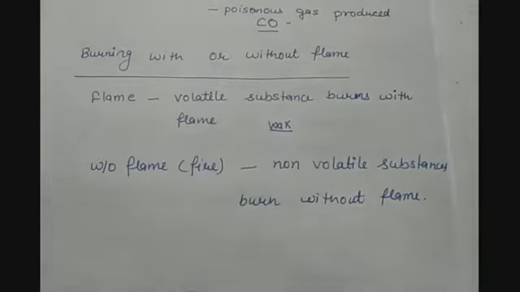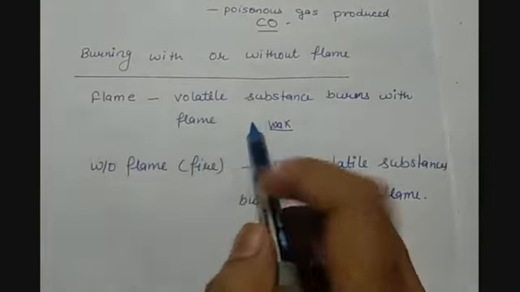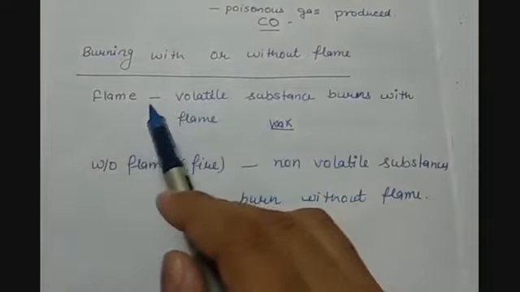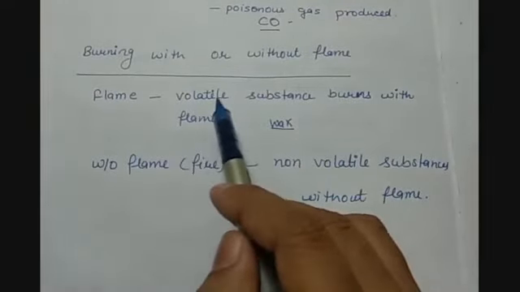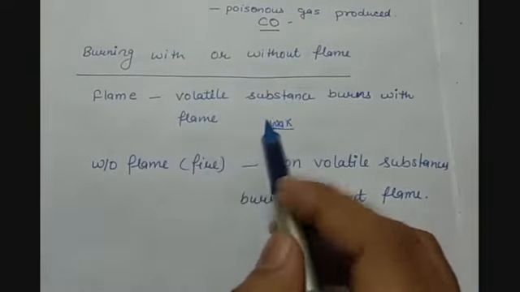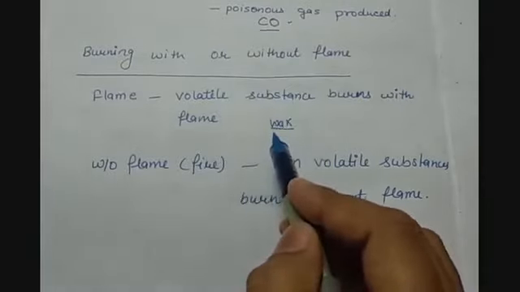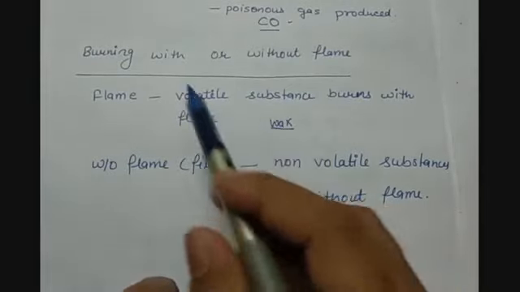The substances which are volatile in nature, like wax. Volatile in nature means when the substances convert into the vapor phase from the solid ones, they are called volatile substances. So flame is generally produced by burning of volatile substances, like burning of a candle.